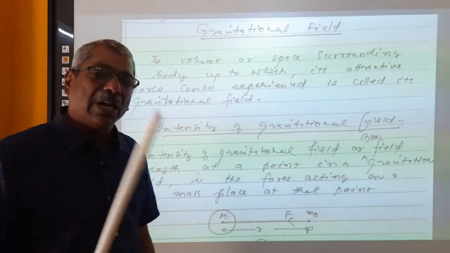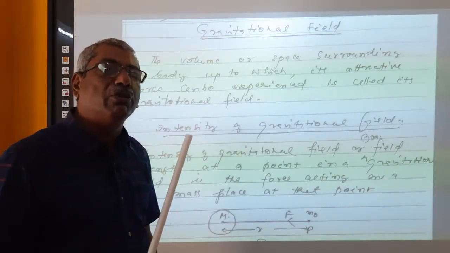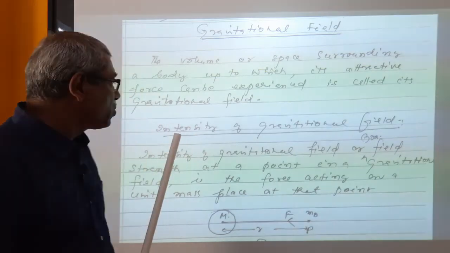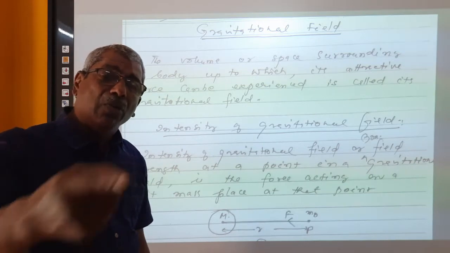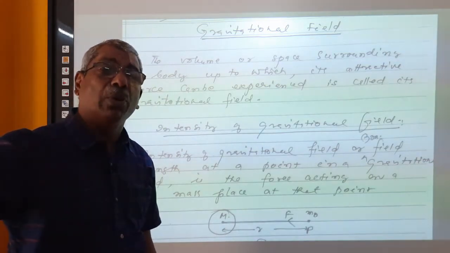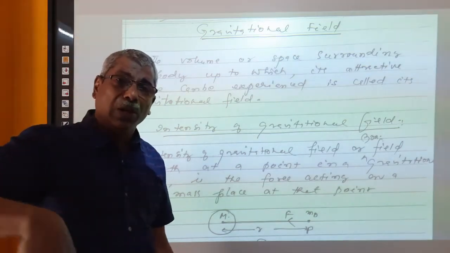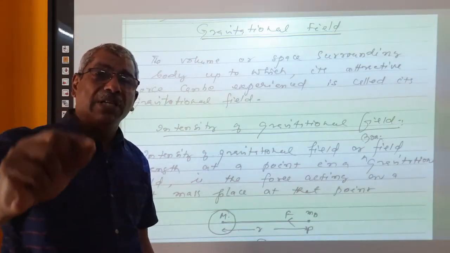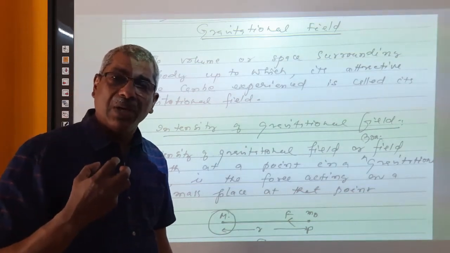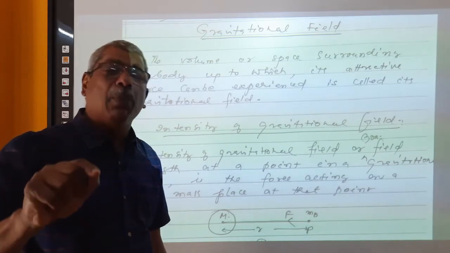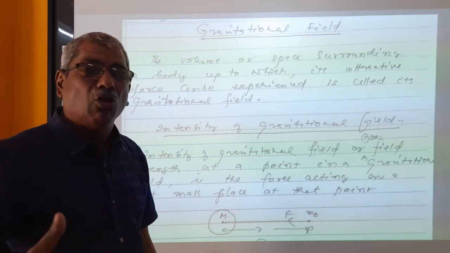Now one more thing is that every point inside the gravitational field of a body has a strength of the field. Strength of the field is called intensity of gravitational field. Gravitational field is a spherical volume surrounding the body. Inside that volume, any point where a test mass is placed, that test mass will be attracted by the body. So within that volume, at every point there is a strength, right? At a different point, the strength will be different.